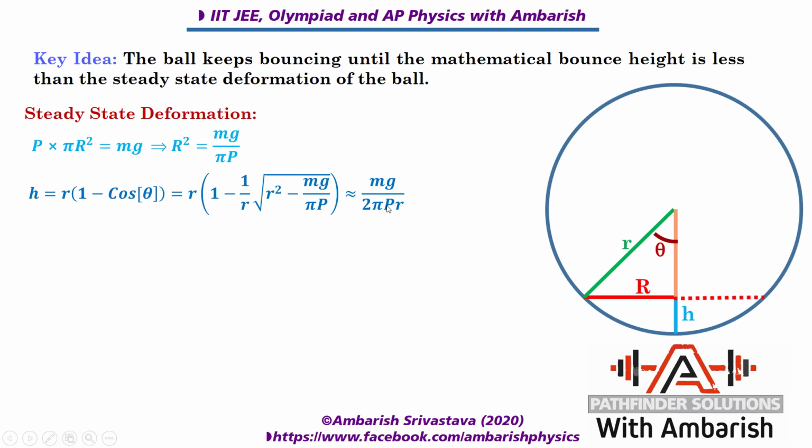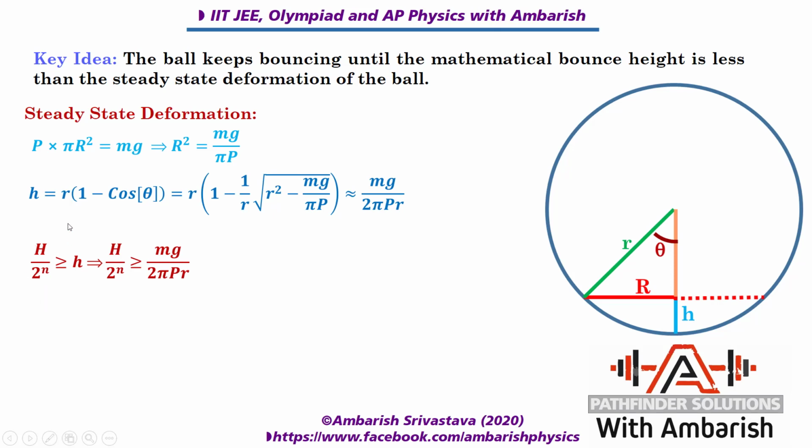Okay, now as I told you, the height keeps on reducing, and when the bounce height becomes less than h, that means it's not losing contact with ground anymore. So we can say that after first bounce, the height it goes to is H by 2, then after second bounce it goes H by 2 to the power 2, and so on. So after n number of bounces, what is the height that it goes? It goes to a height of H upon 2 to the power n.